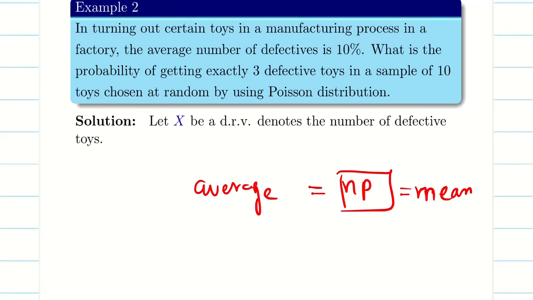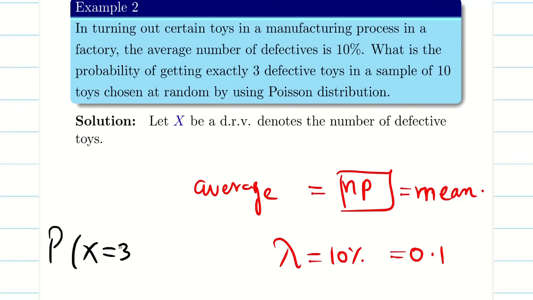Okay, so problem over now. Why? You found lambda. Lambda is given as 10%, so it's simply 0.1. After this, nothing was there in the problem, guys. Problem over. So probability of getting exactly 3 defective toys. So they are telling you to find what? X equal to 3. That's not a big deal.